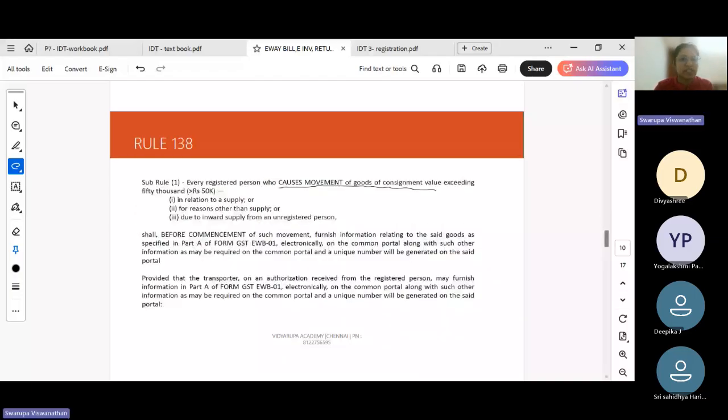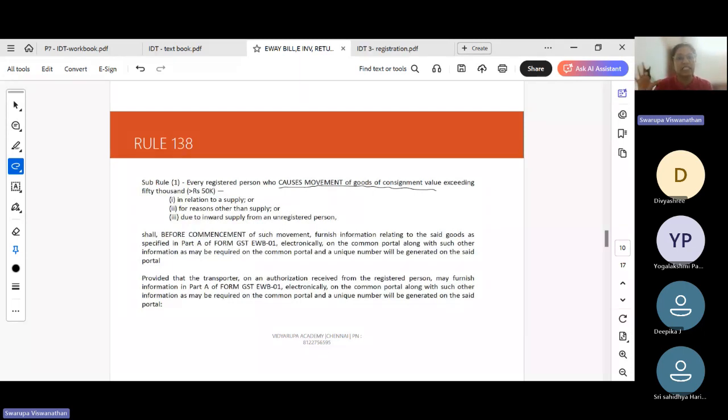So every registered person who causes a movement of goods with consignment value greater than 50,000, whether in relation to a supply, in furtherance of business, or due to an inward supply from an unregistered person. The clause for e-way bill generation is movement of goods. It does not matter whether it is for personal use or business use, or what the reason for the movement is. When there is a movement and the movement value is greater than 50,000, we will have to generate an e-way bill.